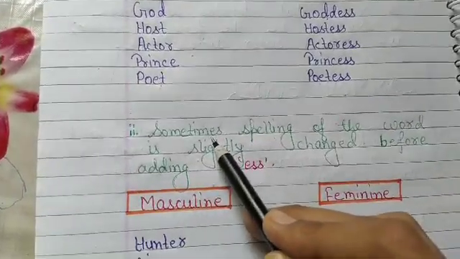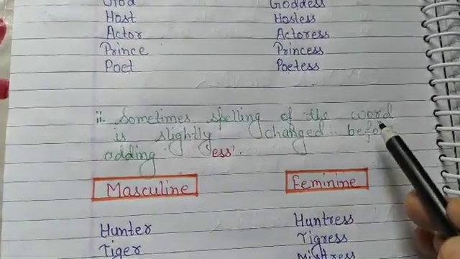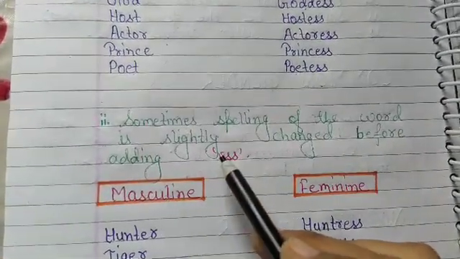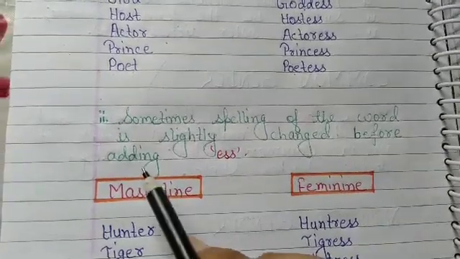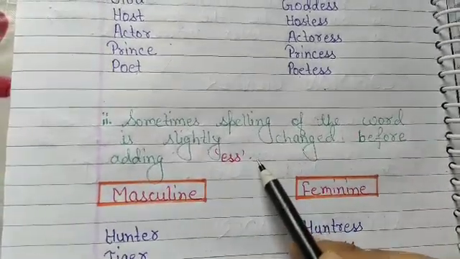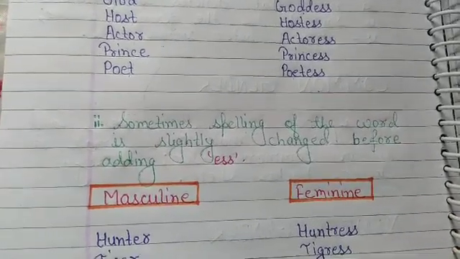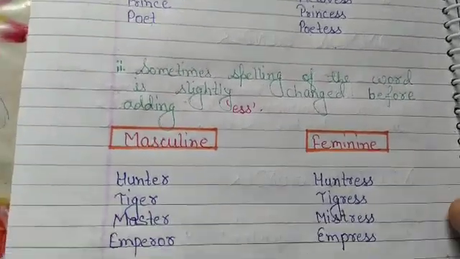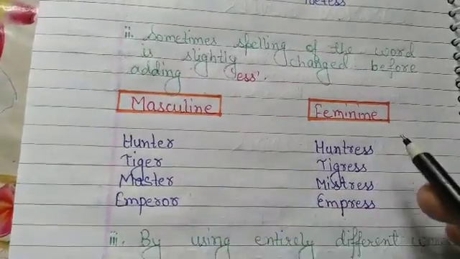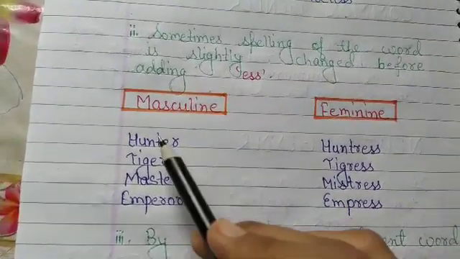Second one, sometimes the spelling of the word is slightly changed before adding ESS. See, here is masculine, here is feminine.